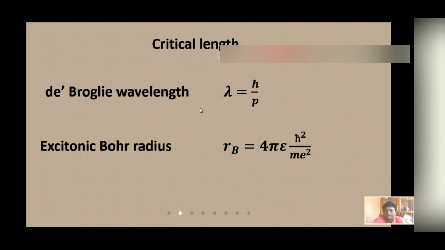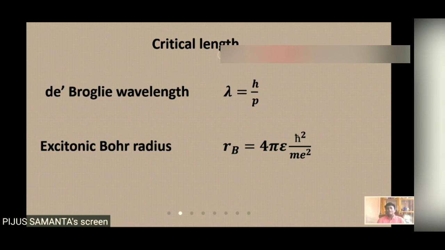So it leaves a hole in the valence band, and if the Coulombic interaction is strong, then there exists an electron hole pair. Depending on the dielectric strength, the Coulombic energy is 1 by 4 pi epsilon q by r square, so it is inversely proportional to epsilon. So if a material has a very low dielectric constant, this Coulombic interaction is very high. This electron hole pair is known as the exciton.